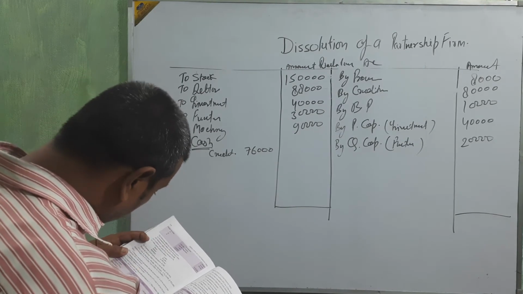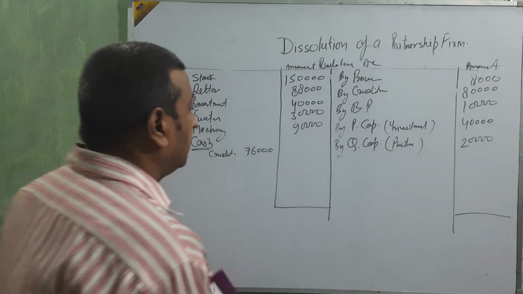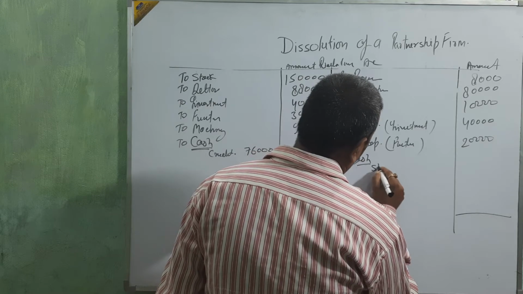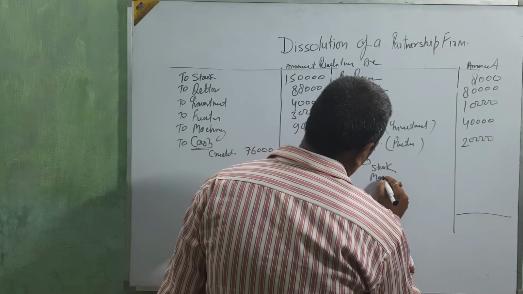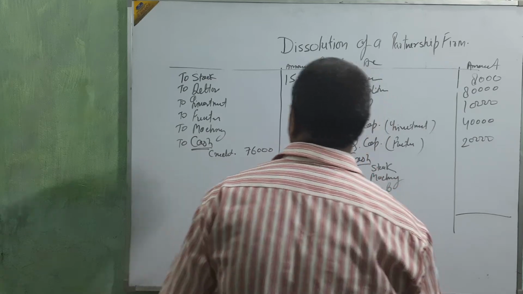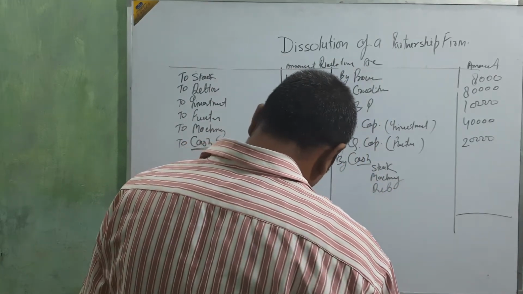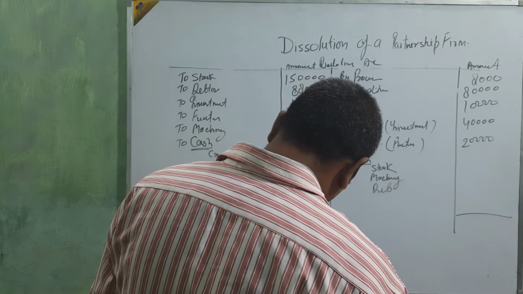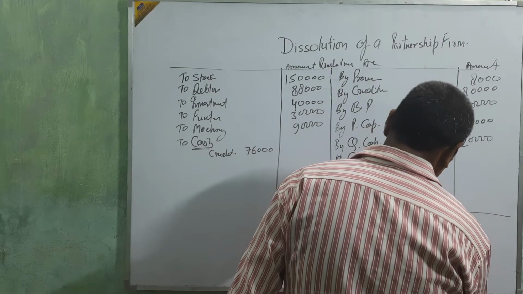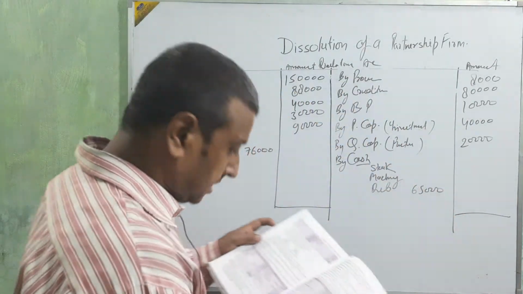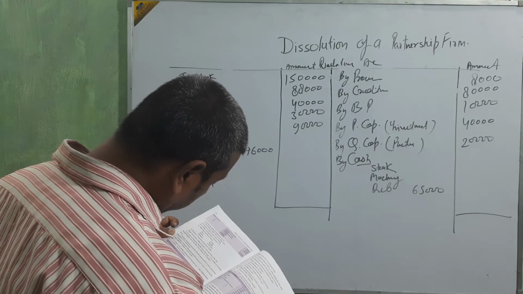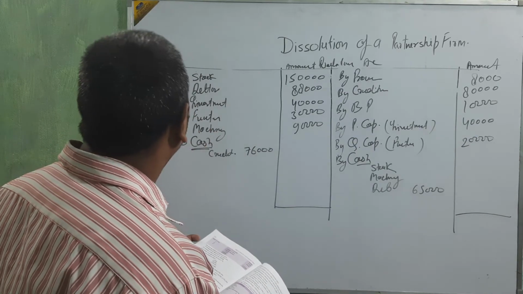And then stock, debtors and machinery, realized value. Then by cash: stock, machinery, debtors. Okay, beta. Stock at 80%, debtors 65,000, machinery 30% less.